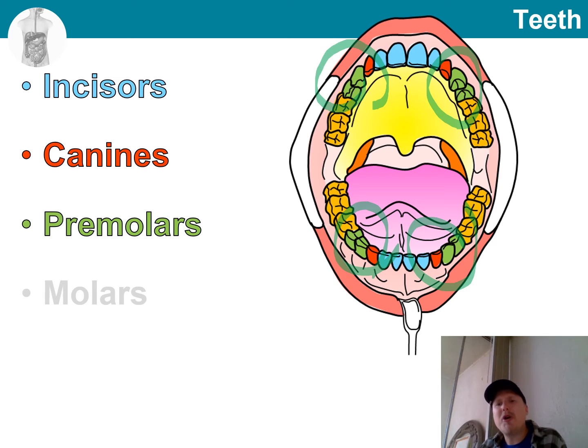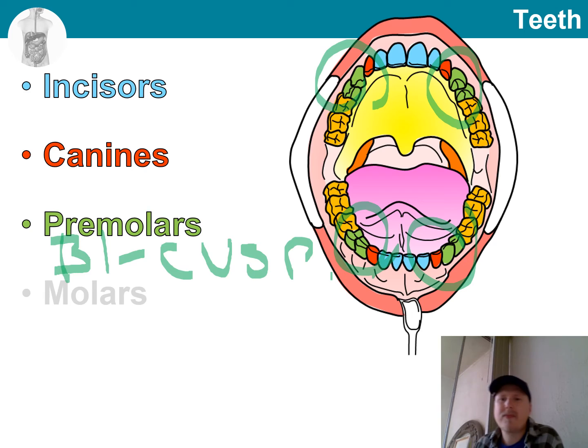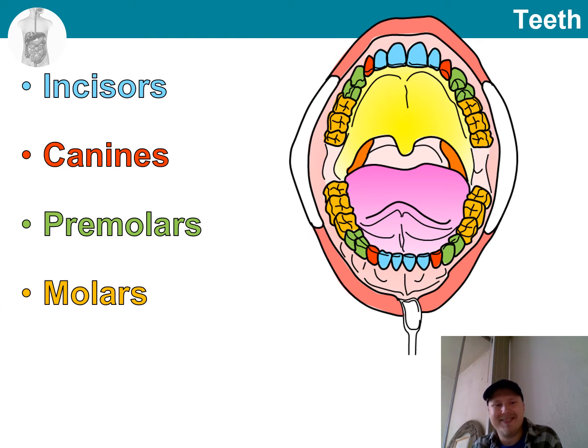And sometimes they are known as bicuspids. Their shape is having a broad crown with rounded cusps. This makes them ideal for grinding and crushing food.